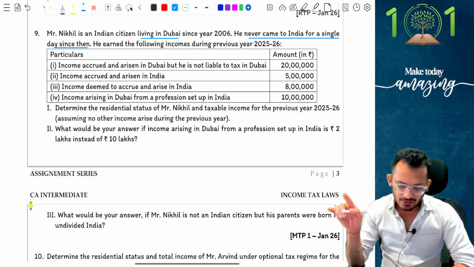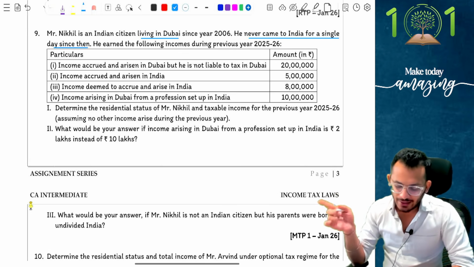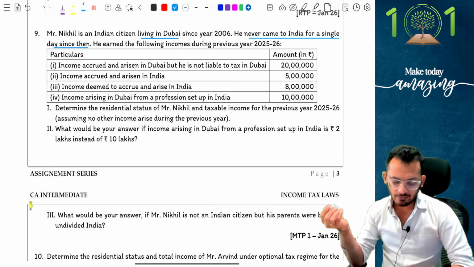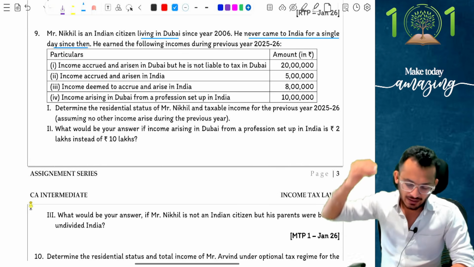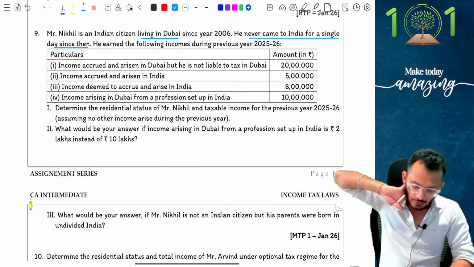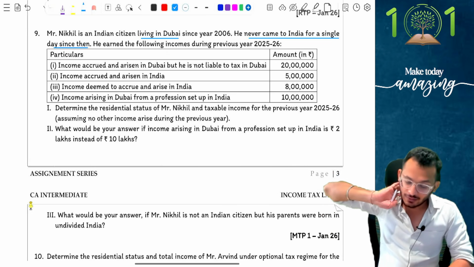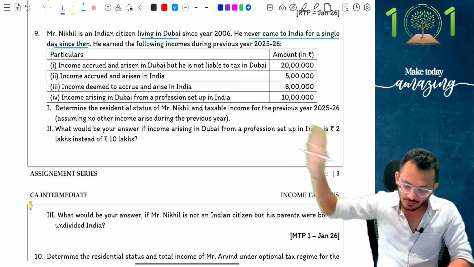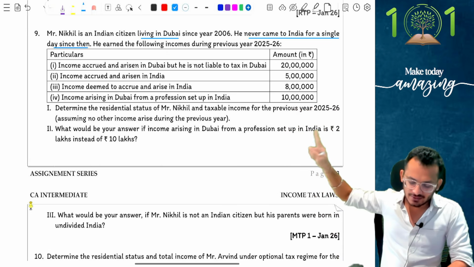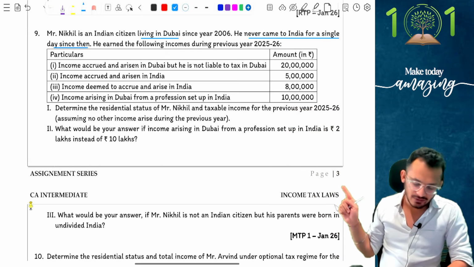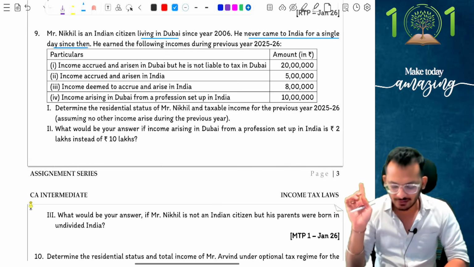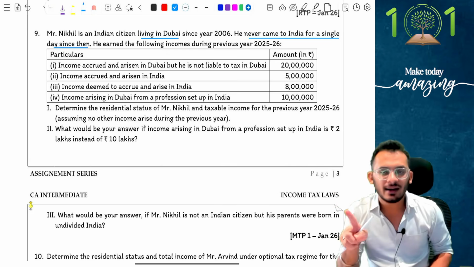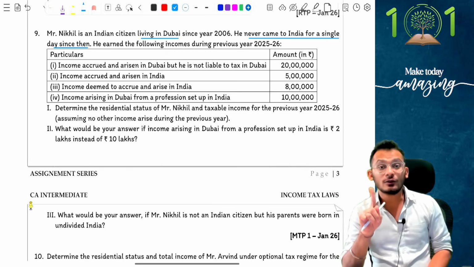Income is given to you. Determine the residential status of Mr. Nikhil and taxable income for the previous year 25-26, assuming no other income arises during the previous year. Nowhere has the question mentioned that the person is not liable to tax in Dubai, so I am going to make an assumption. The person has never come to India, which means either he will be NR or he will be a deemed resident. So we need to check that condition.